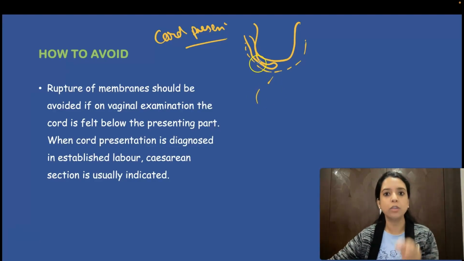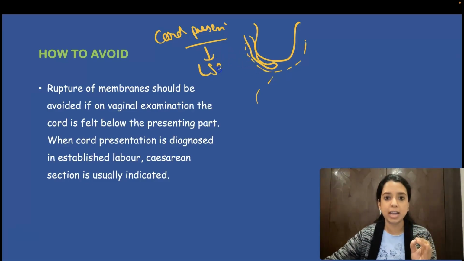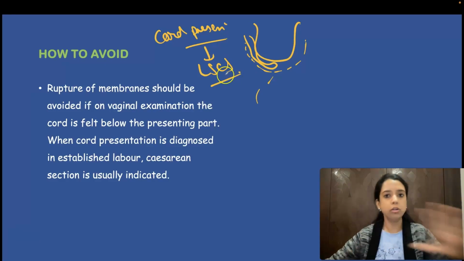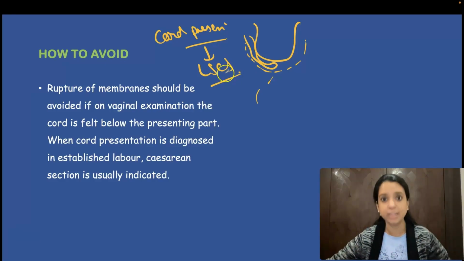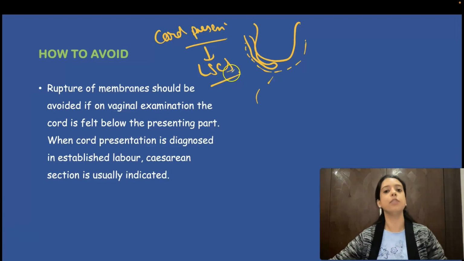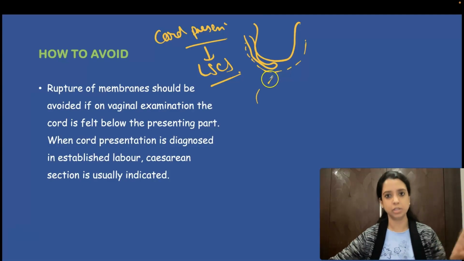So whenever you diagnose cord presentation, the only management is immediate LSCS. You will not do conservative management because membranes will rupture anytime. You will not rupture the membrane. Okay, that will be criminal to do. You will immediately take her for LSCS. So this is prevention 3, that whenever you see cord presentation, take her for LSCS immediately.